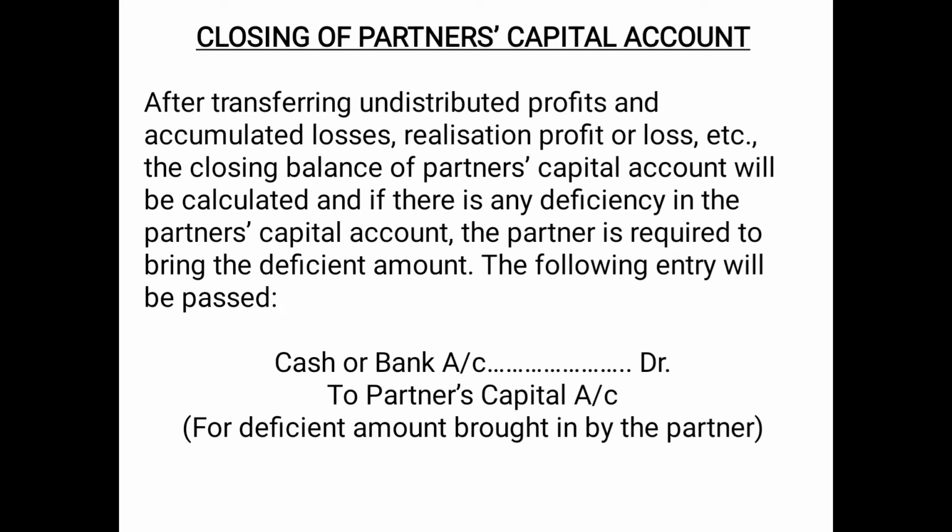So this implies that while closing partners capital, first of all we will incorporate all the adjustments, we will give the share of undistributed profit and accumulated losses to the partners, we will give them their share of realization profit and realization loss, and after giving everything, then we will calculate the capital balance of the partners. So if there is any surplus left, it will be paid to the partners, and if there is any deficient amount, that means if there is any deficiency, in that case the partners are required to